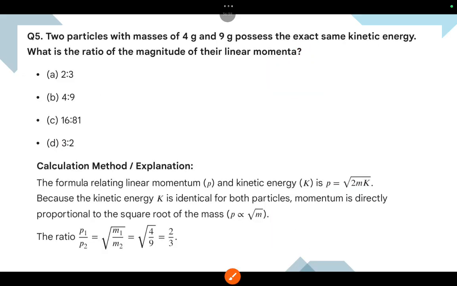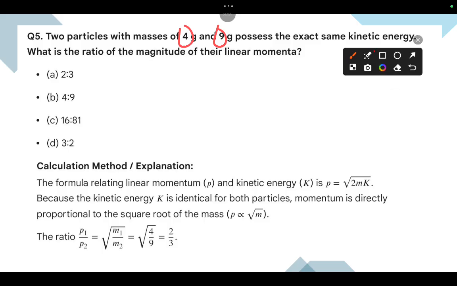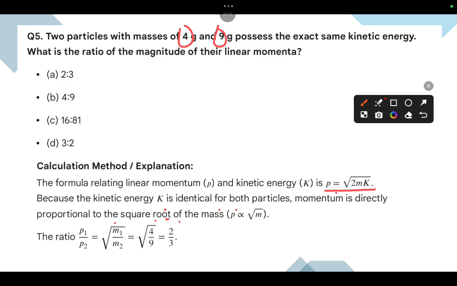Coming to the fifth one: two particles with masses of 4 grams and 5 grams possess the exact same kinetic energy. What is the ratio of the magnitude of their linear momenta? I will go for the explanation first of all. The formula relating to linear momenta, as we discussed, P equal to root 2mK. Because the kinetic energy is identical for both particles, momentum is directly proportional to the square root of the mass.